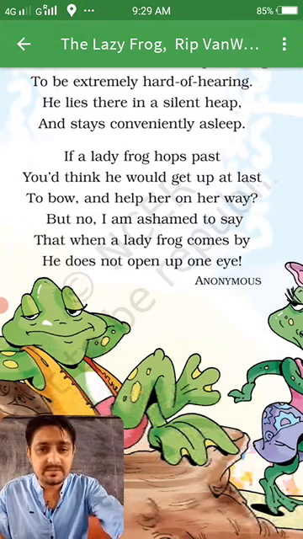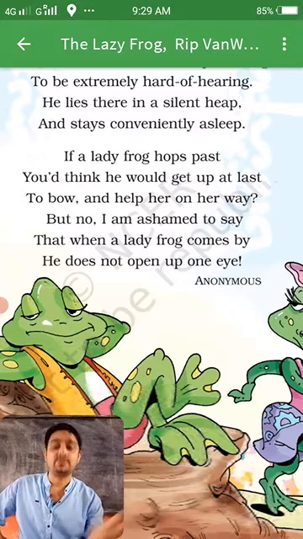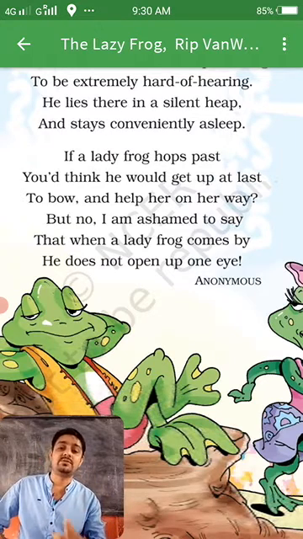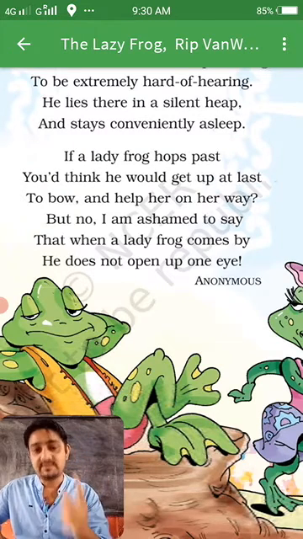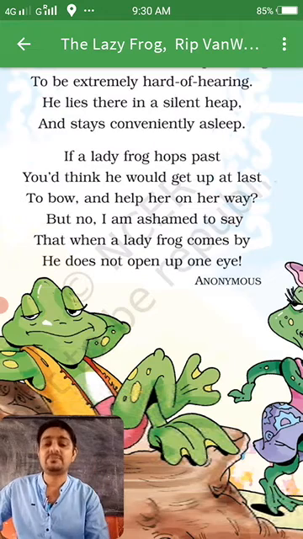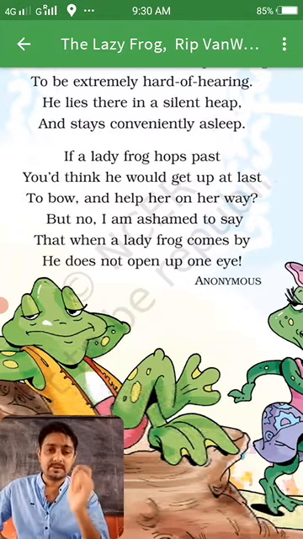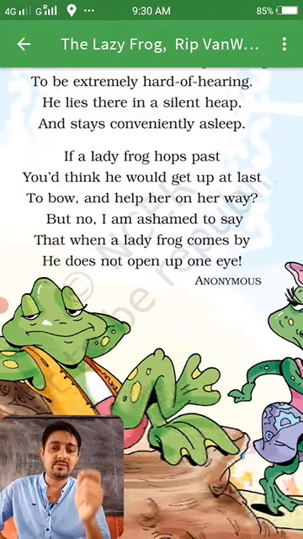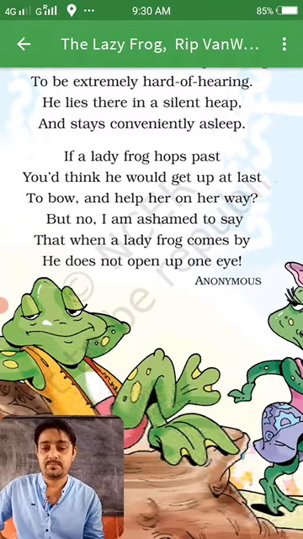And the poet's name here is not mentioned. Anonymous. Anonymous means unknown. Who has written this poem is unknown. Obviously somebody has written this, but the name has not been given, and in the place of the poet's name, it is written anonymous. That means unknown.